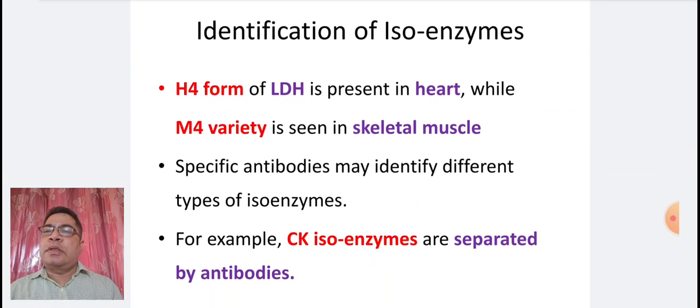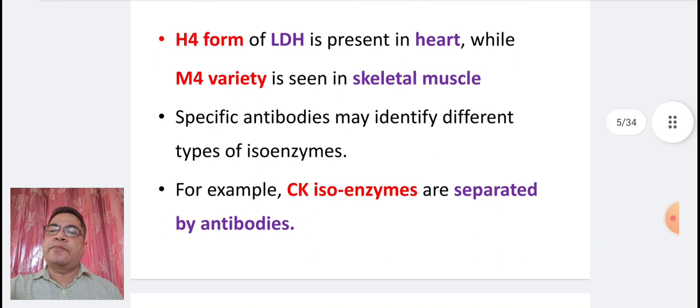Next point is H4 form of LDH is present in heart, while M4 variety is seen in skeletal muscle. Specific antibodies may identify different types of isoenzymes. For example, CK isoenzymes are separated by immunoassay.